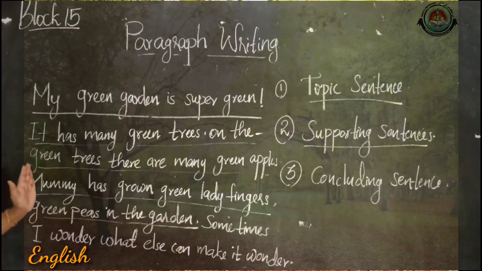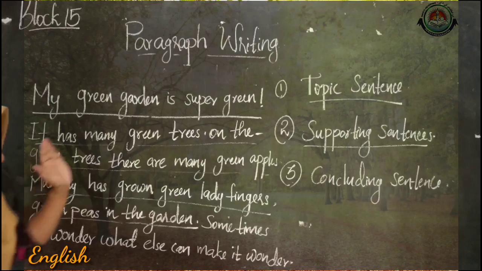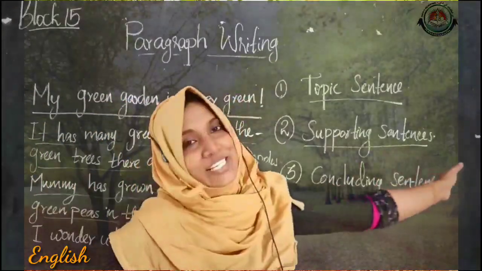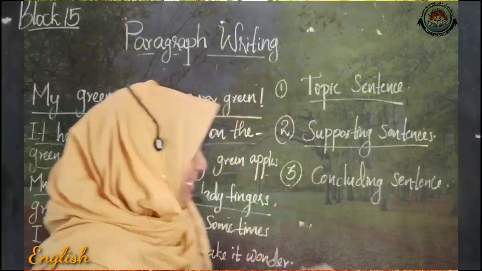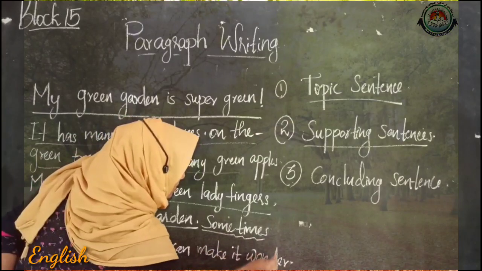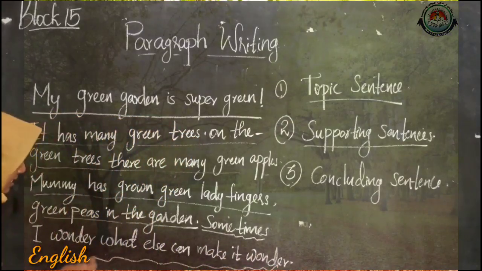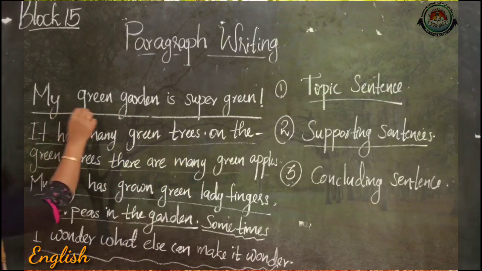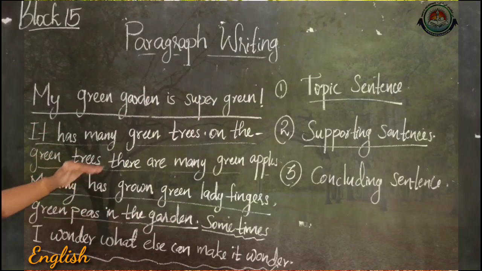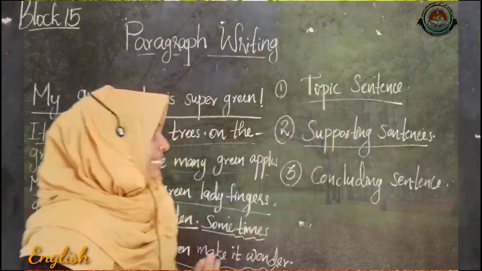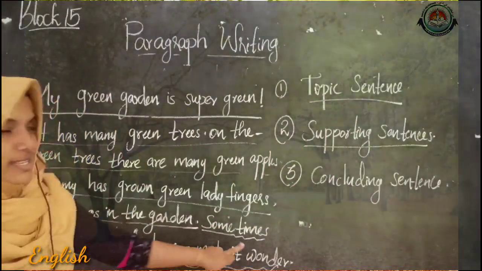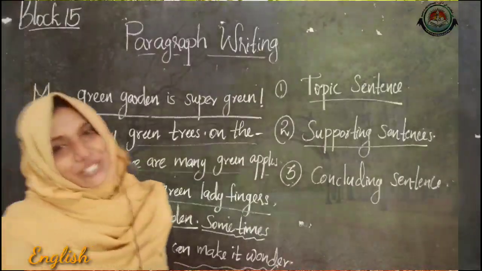These are all supporting sentences. And the last one is the concluding sentence. The concluding sentence means the last sentence, the ending sentence of the paragraph. So the first sentence is called the topic sentence, the remaining sentences are called supporting sentences, and the concluding sentence is the last sentence. I hope this is clear to you.